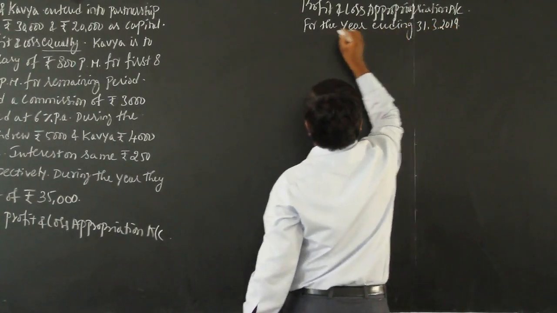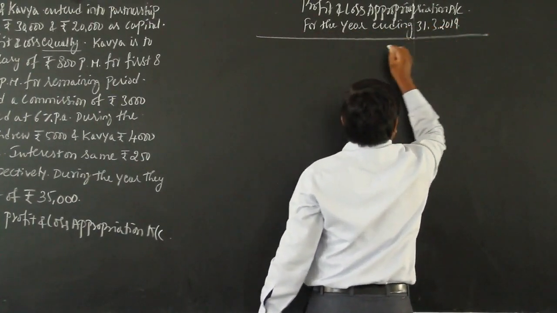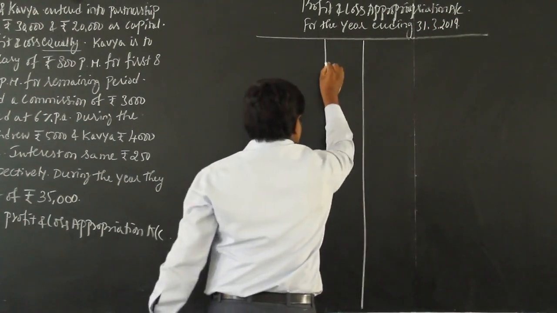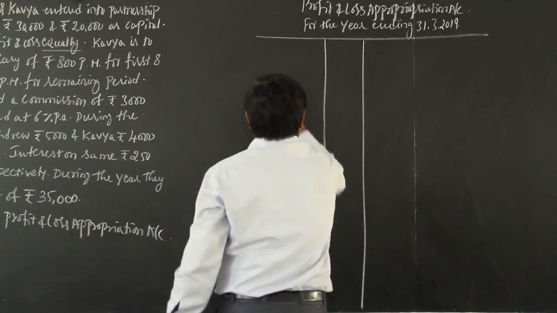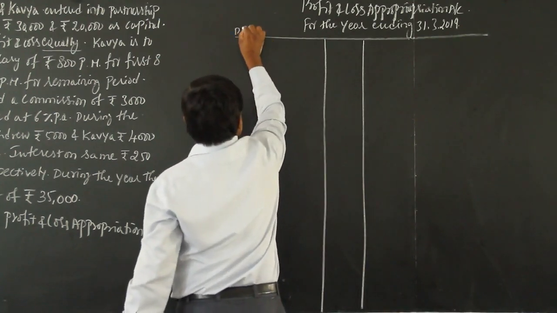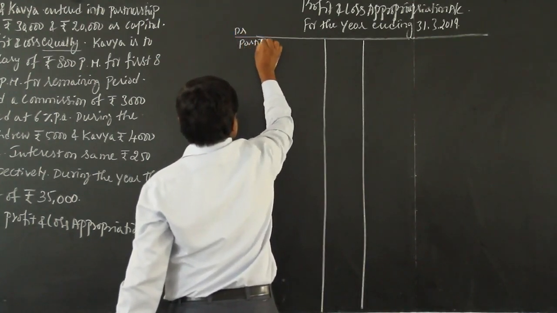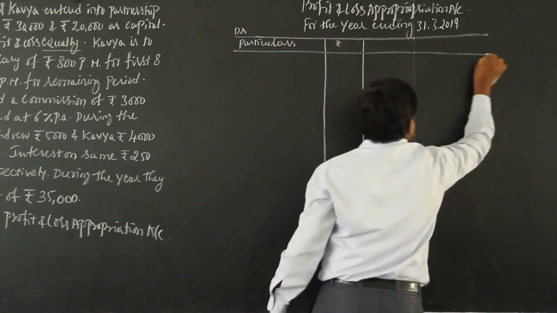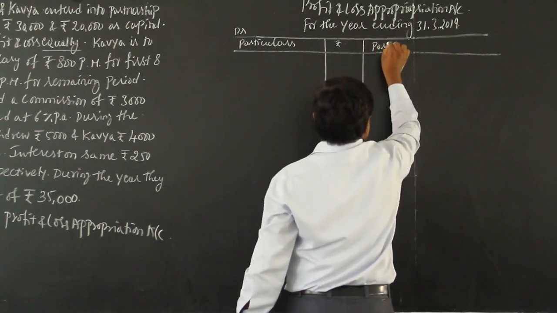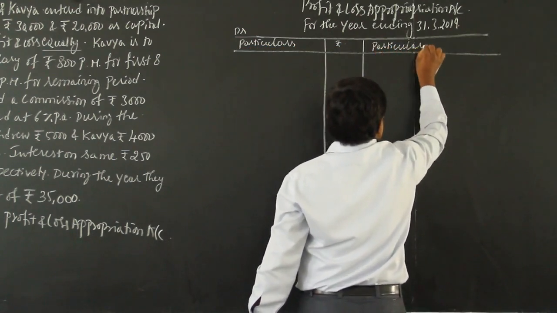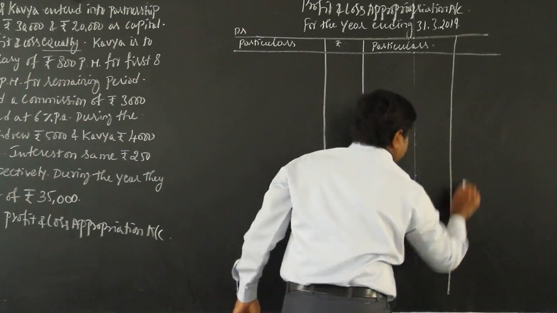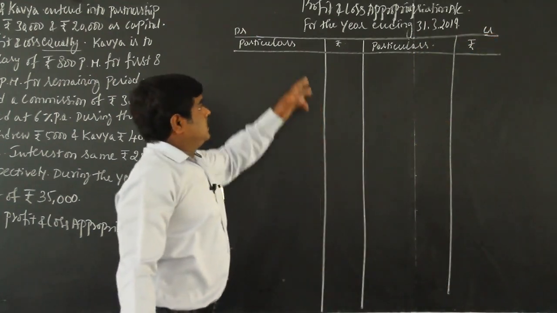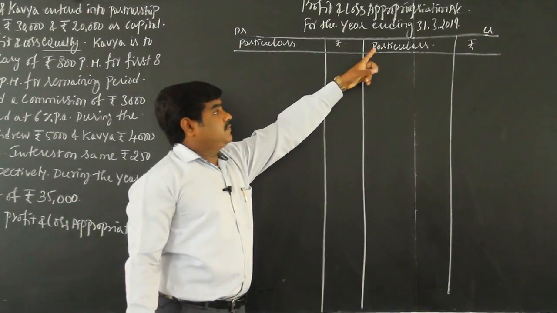Draw the debit side and credit side, with one amount column each. Debit side particulars, rupees. Credit side particulars, rupees. So, profit and loss appropriation account for the year ending 31st March 2019.